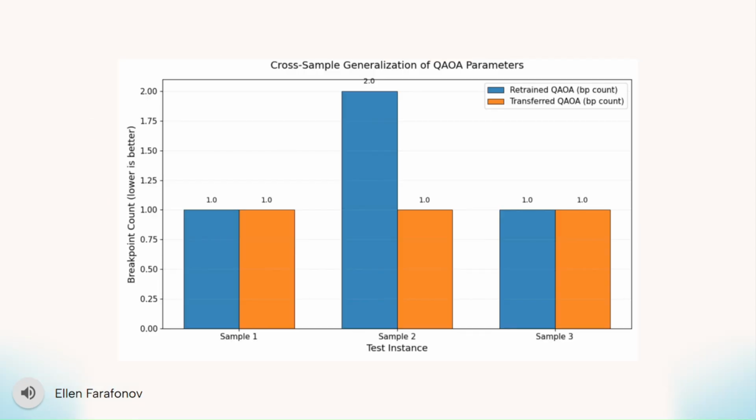So this slide is the chart for the generalization experiment that was discussed in the previous slide. The blue bars are the retrained QAOA, and the orange bars are the transferred QAOA. So lower is better since we're looking at breakpoint count. On sample 1, both are 1, so they matched. And on sample 2, retrained jumps to 2 while transfer stays at 1, so the transfer actually did better. On sample 3, both are back to 1, so in all 3 samples shown here, transferred parameters either matched or outperformed retraining from scratch.